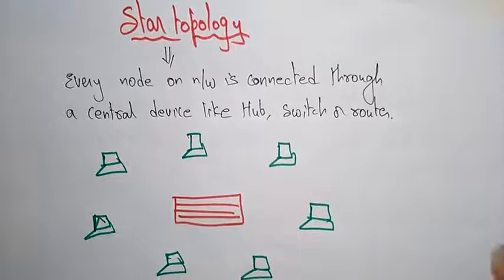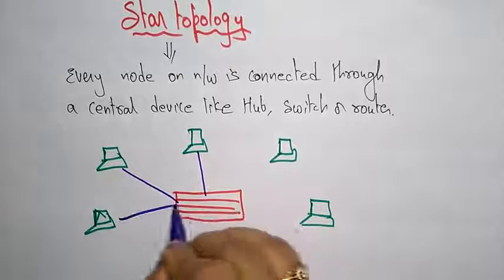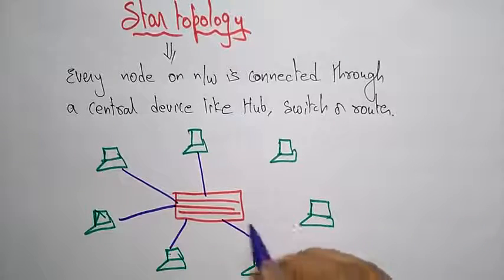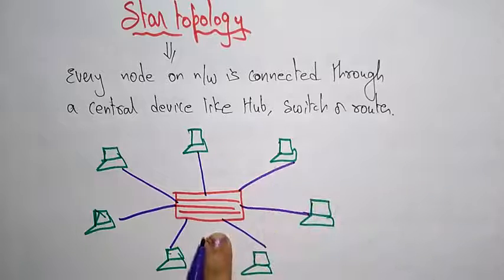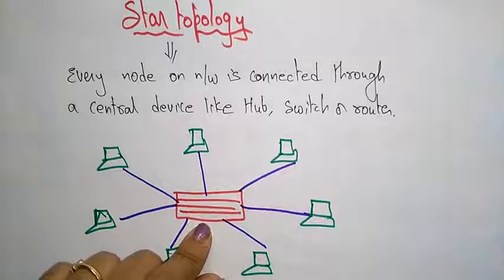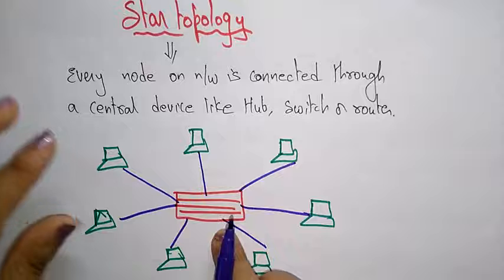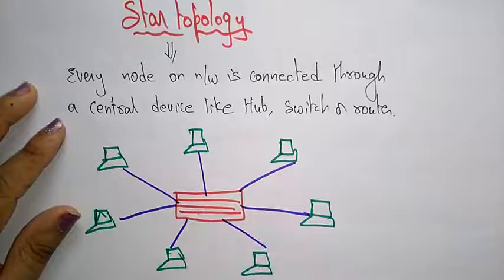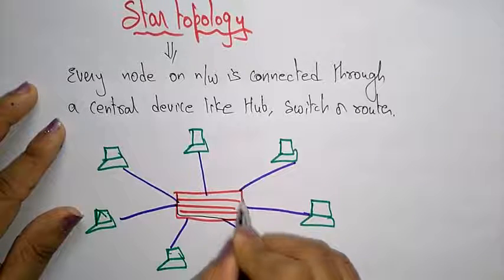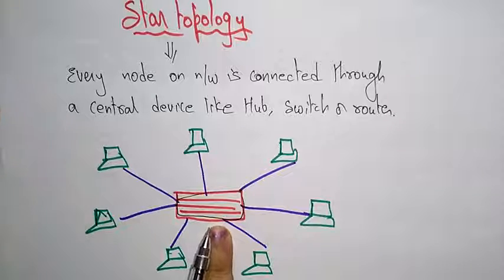So here every node is connected with the help of one central device. That central device may be a hub or switch or router. If you take the hub in the center, it simply passes the signals. It is capable of passing the signals. This hub passes the signals arriving from any node to other nodes.